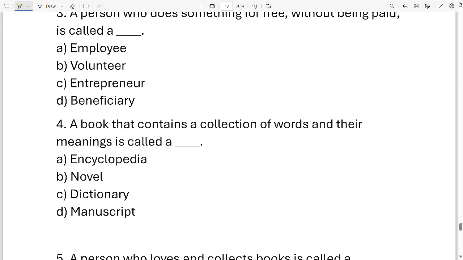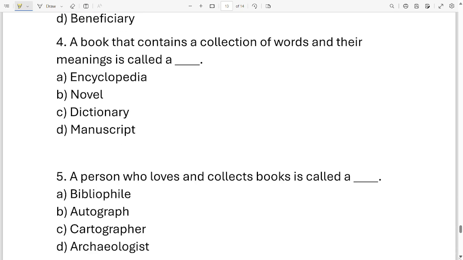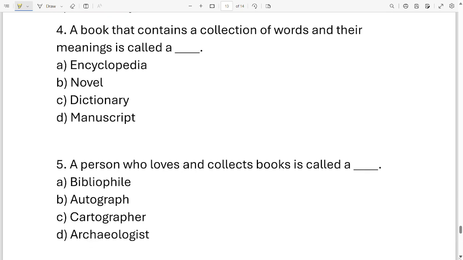A person who does something for free without being paid is called a dash. Employee, volunteer, entrepreneur, beneficiary. These are the 4 options. Which one of them is correct? It is option B, volunteer. Okay, next question. A book that contains a collection of words and their meaning is called a dash. Encyclopedia, novel, dictionary, manuscript. These are the 4 options. Which one of them is correct? It is option C, dictionary.